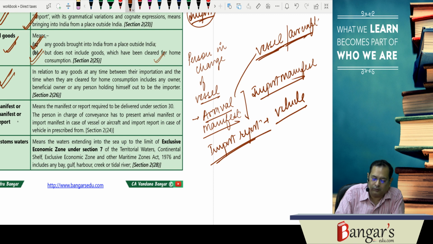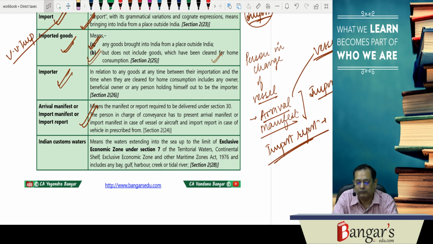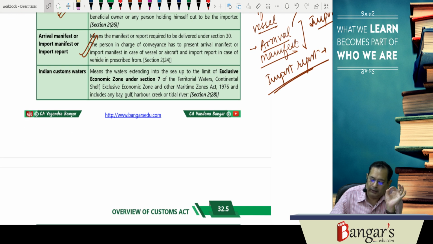So here import manifest or say arrival manifest or import report means the manifest which is required to be delivered under section 30 that we will be discussing, and the person in charge of conveyance has to present what? The arrival manifest or the import manifest in case of vessel or aircraft, and import report in case of vehicle in the prescribed form. Then we are having Indian customs waters.